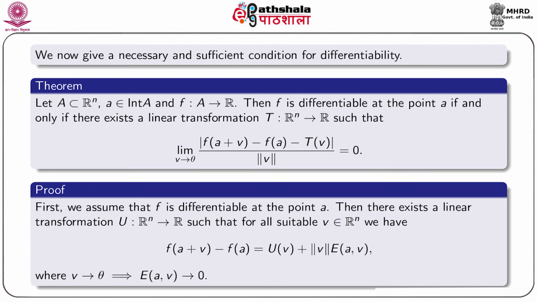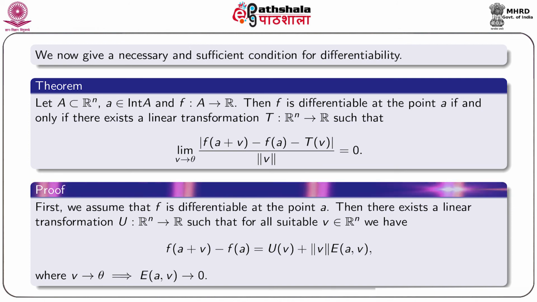We now give another necessary and sufficient condition for differentiability. We state a theorem. Let A be a subset of R^n, a is an interior point of the set A and f is a scalar field defined on the set A. Then f is differentiable at the point a if and only if we can find a linear transformation T from R^n to R such that the limit of the ratio modulus f(a+v) minus f(a) minus T(v) divided by norm v as v approaches the 0 vector is 0.